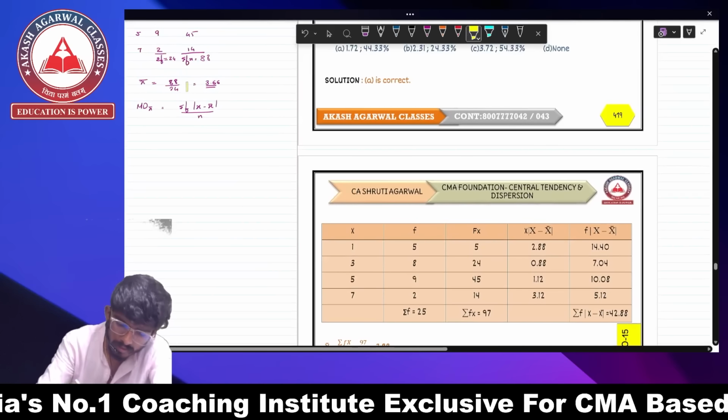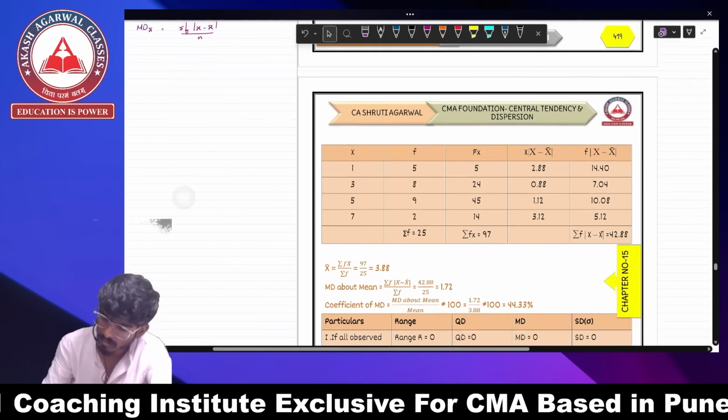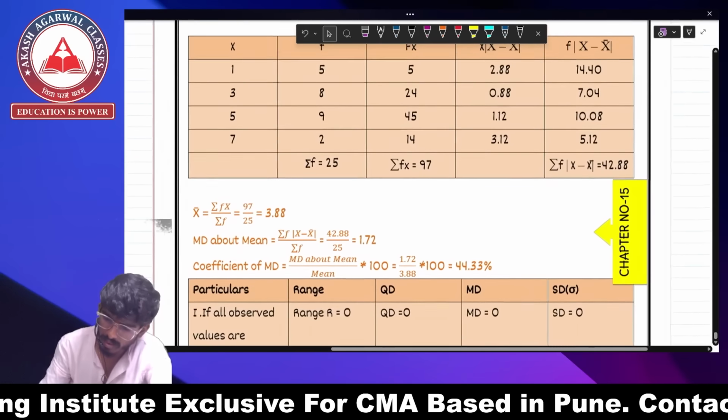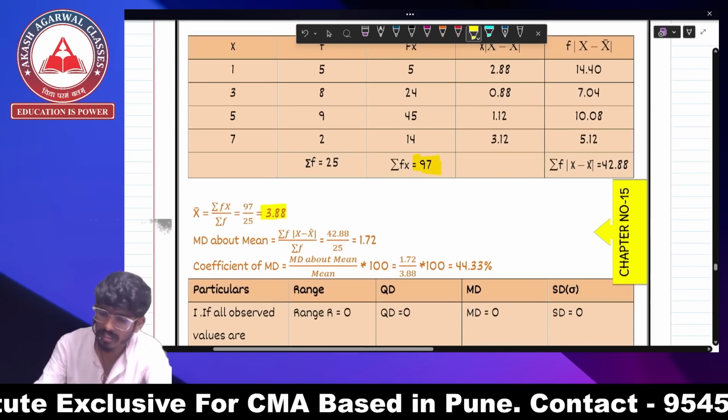X bar over here is 3.66. They have calculated 3.8, which is wrong because the total is not 97 over here.